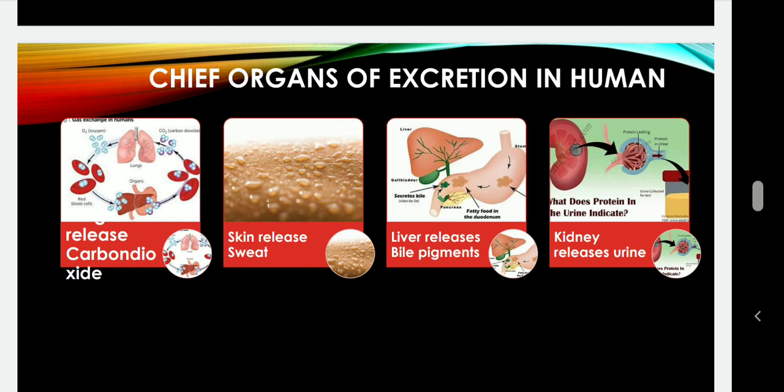Here I would like to discuss one thing: every day we remove solid waste through the anus, that is called egestion, or defecation. That will not be considered excretion because that is the removal of undigested food. The solid waste we remove is not the result of any metabolism, not a product of any metabolic reaction. That is the part of the food which was not digested, and as it is not digested, it is not required for our body, so we have to remove it.